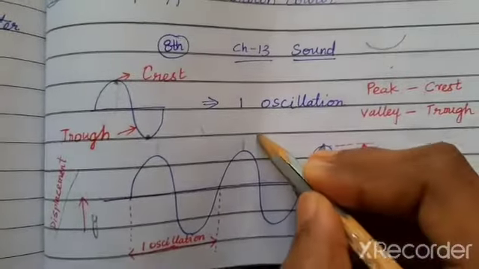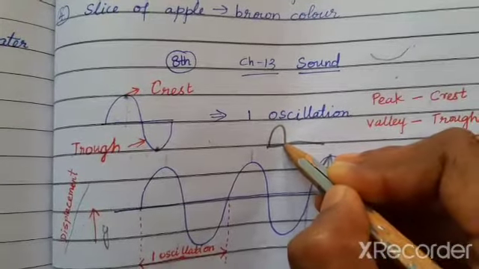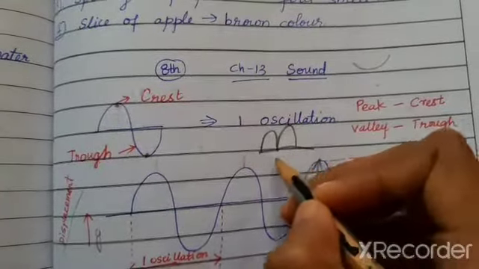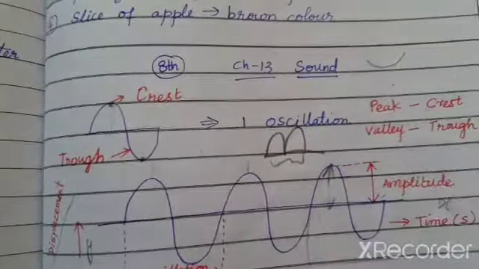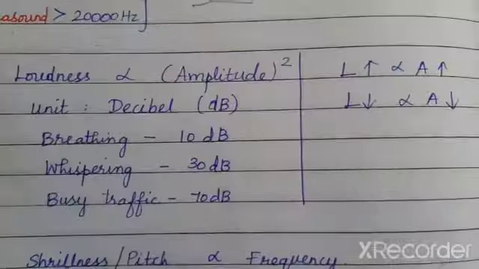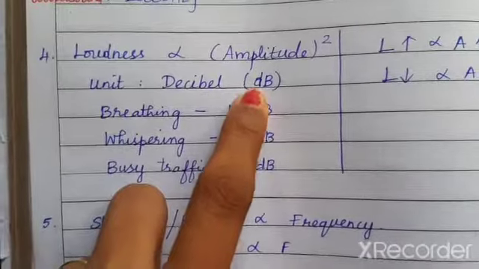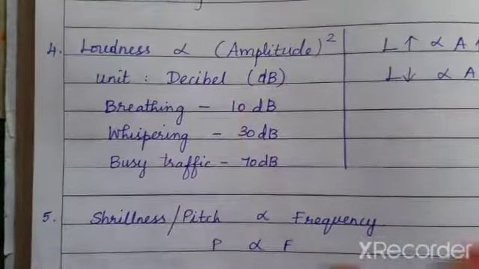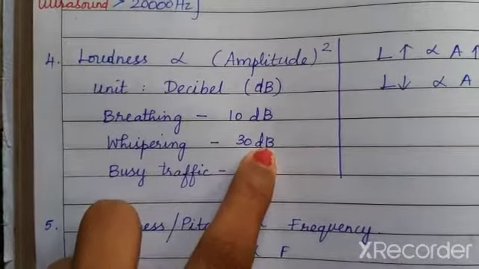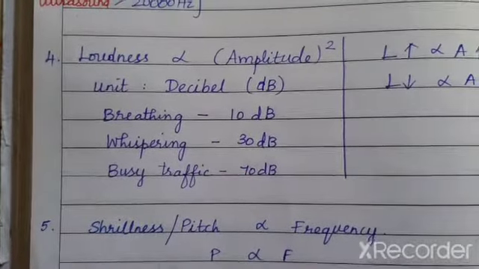So how could the loudness be? This is the amplitude, a maximum displacement, and its square is the loudness. The unit of loudness is decibel, denoted as small d and capital B. For breathing, the loudness is 10 decibel. For whispering, it is 30 decibel. And in busy traffic, the loudness can be 70 decibel.